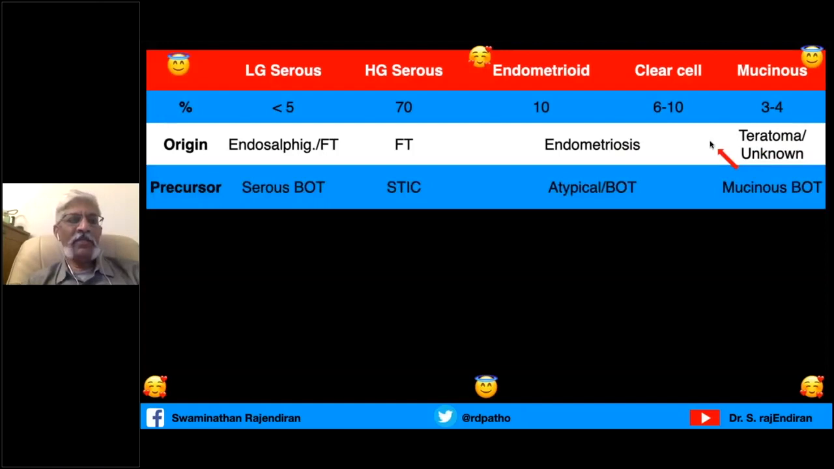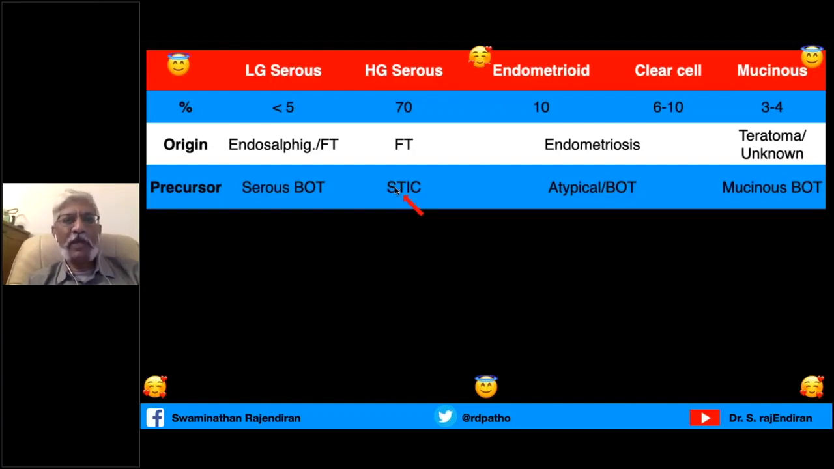What are the precursors? This is very, very important because the precursors help you to make the diagnosis, and these precursors are also known as field effect. When you see a serous tumor with serous cystadenoma or serous borderline tumor, you have to think of low-grade serous carcinoma. Whereas high-grade serous carcinoma, not like in any other organ, does not arise from low-grade serous. High-grade serous arises from STIC, the serous tubal intraepithelial carcinoma. That you have to remember.